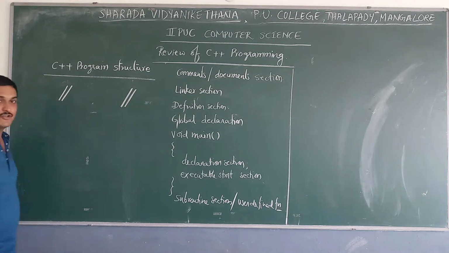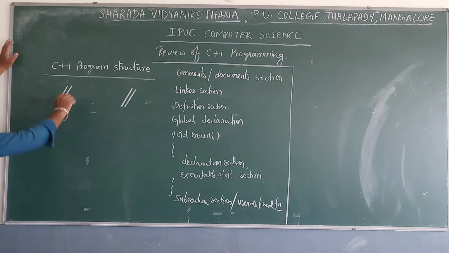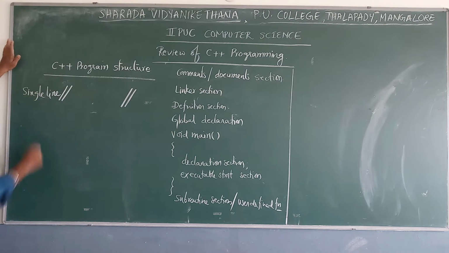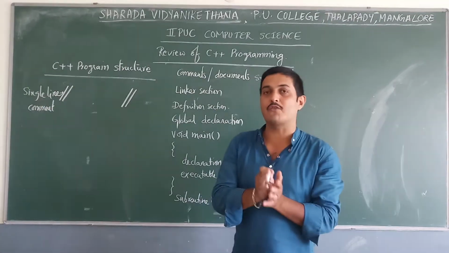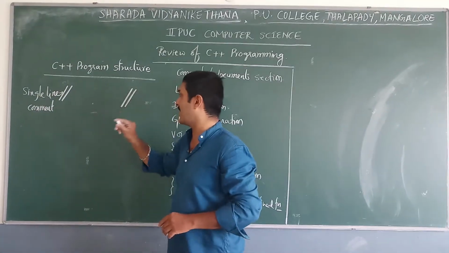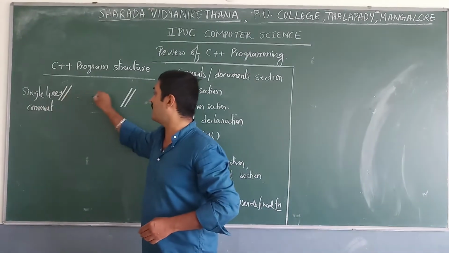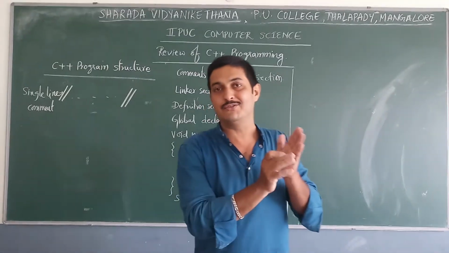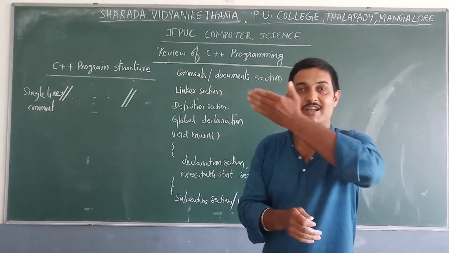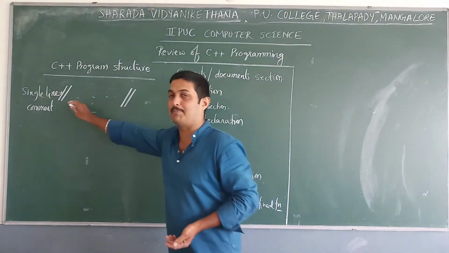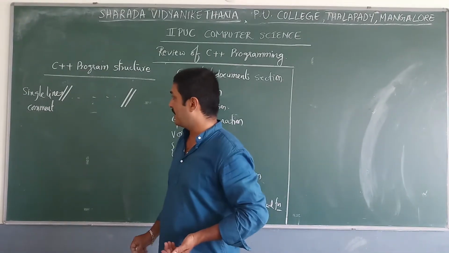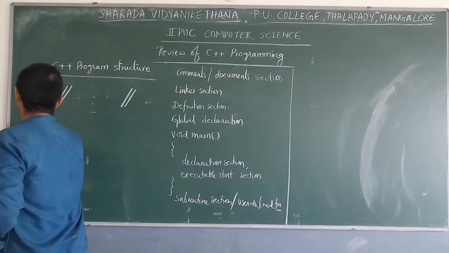Here internal documentation we can write using 2 forward slashes, and it is called a single line comment. That means a pair of 2 forward slashes, and in between we can write our comments. This particular statement is used for reading numbers. This particular statement is used to display or to perform some operation. Like this we can write. Next one is multi-line comment.